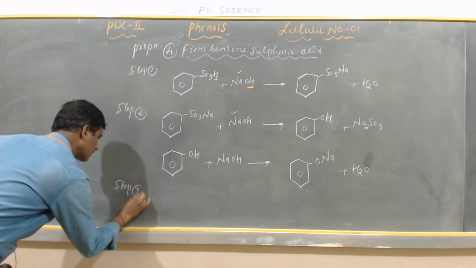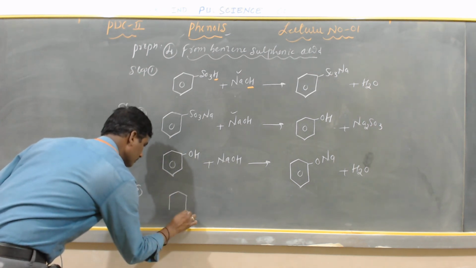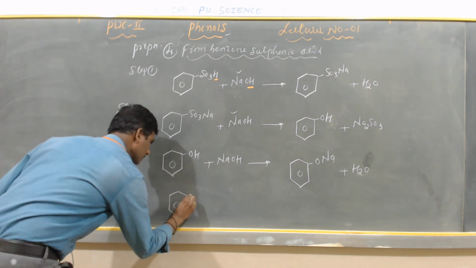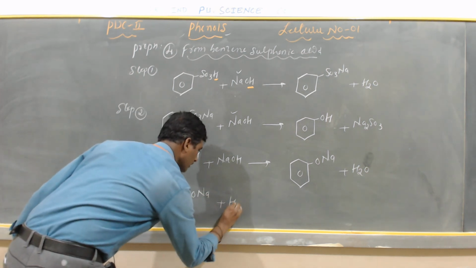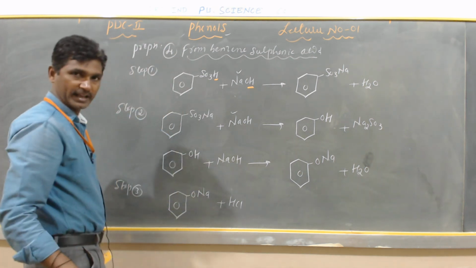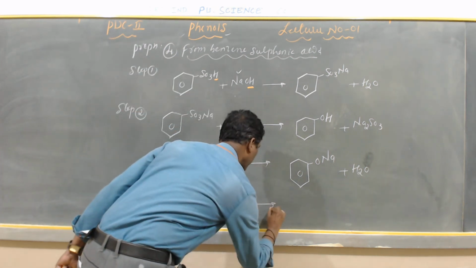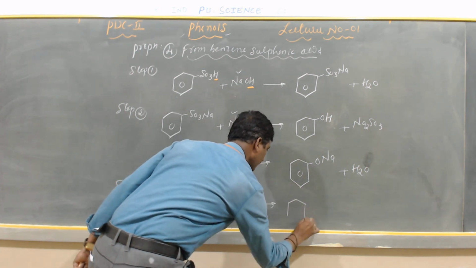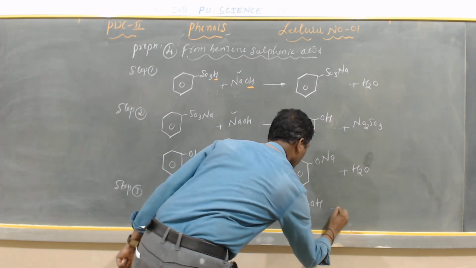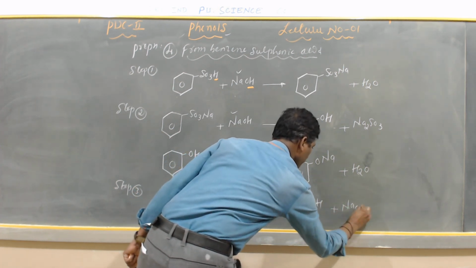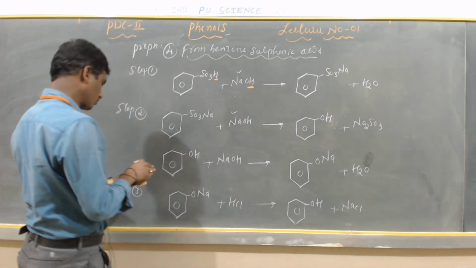Next is step 3. What is step 3? Sodium phenate is acidified with hydrochloric acid. Sodium phenate is acidified with hydrochloric acid. So finally we can get phenol plus NaCl.